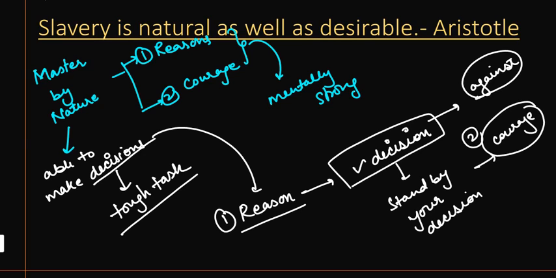So the second quality is courage. If a person does not have courage, then what is the importance of a decision which you cannot stand by, right? Hence Aristotle is saying the two most important qualities of the persons who are masters by nature are that they have reason and they have courage. Only then will they be able to make decisions. Is it clear? Okay.